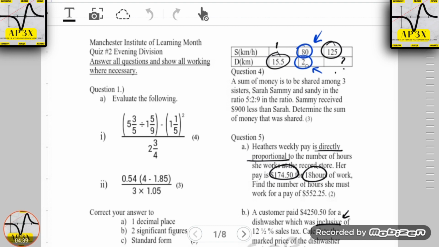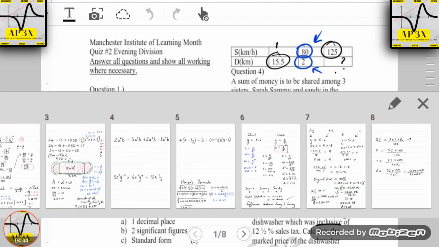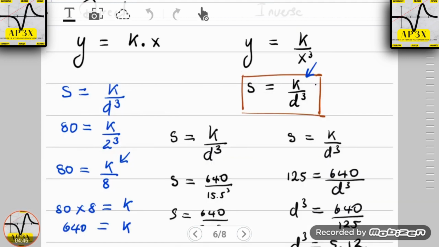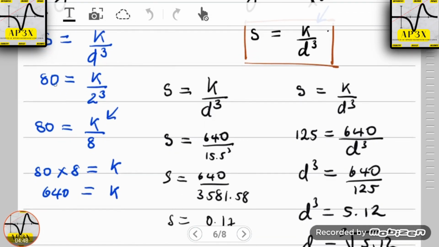So these are the two values that we're going to be using to establish the value of, say here, K. So that is how we have S is 80 and D is in fact 2 cubed. Now 2 cubed is 2 multiplied by 2 multiplied by 2, which is in fact 8.